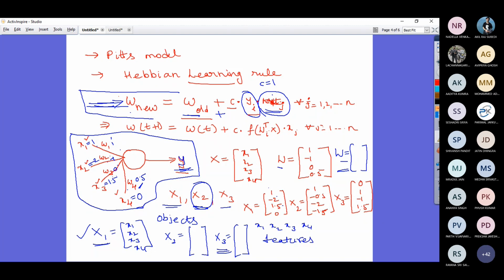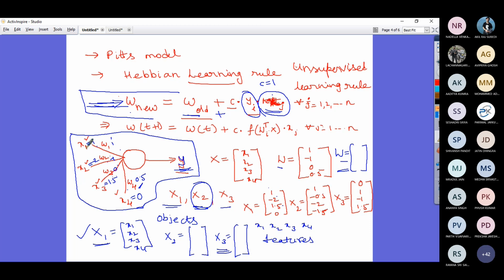This is regarded as number 1, unsupervised learning rule. All of you please correct this one. Though I have written net here, it is actually X. When I say X, it is that particular feature, the input at that particular connection. So it's not net input.